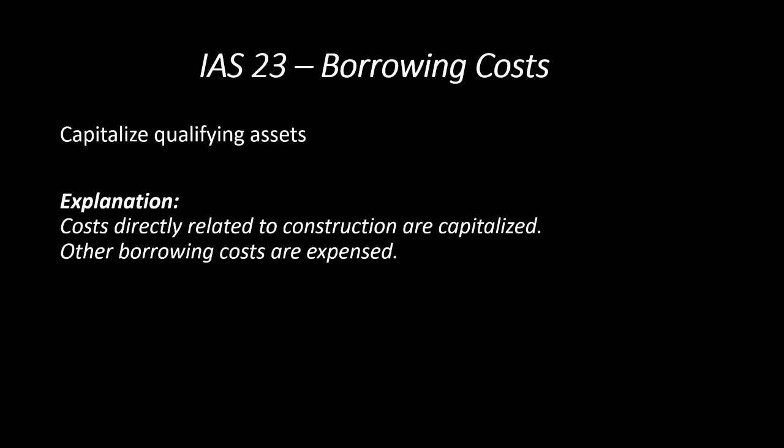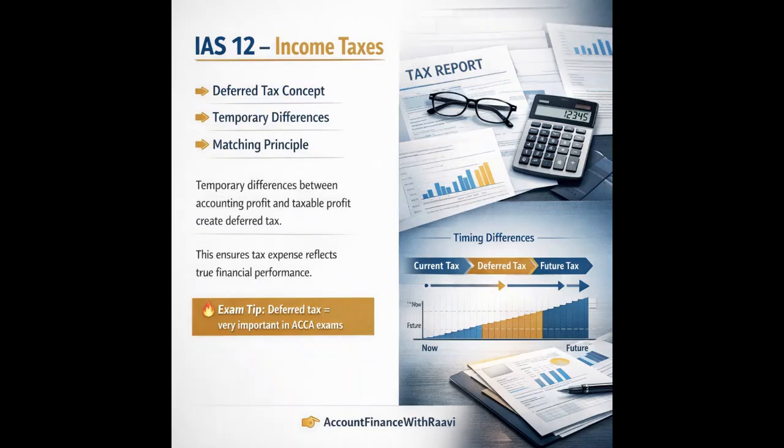Here you need to clearly see that the costs directly related to the construction are capitalized, and if they are not related to the construction, then the others will be shown as an expense in the financial statements. But this is applicable only when the asset is categorized as a qualifying asset.